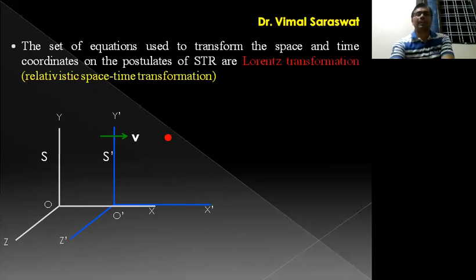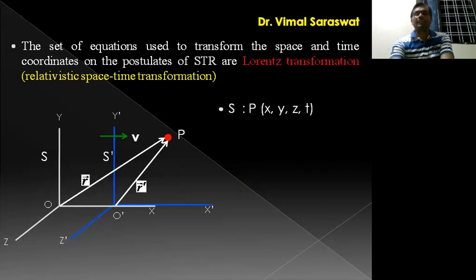Now, here we have an event or a point P, and the position coordinate of P with respect to S is R, and the position coordinate of P in frame S dash is R dash. Here we are dealing with 4-dimensional space, so the coordinates of P in frame S are x, y, z and t, and the coordinates of P in frame S dash are x dash, y dash, z dash and t dash. Here x, y, z are space coordinates, whereas t is the time coordinate.